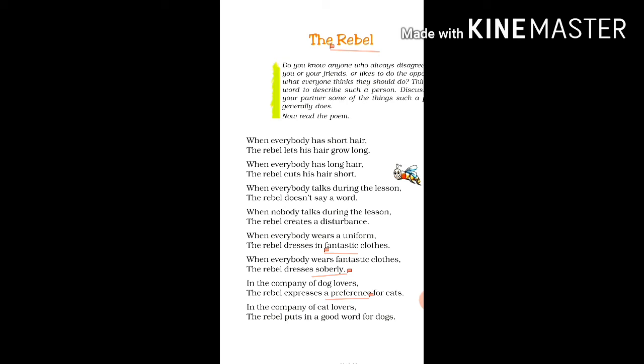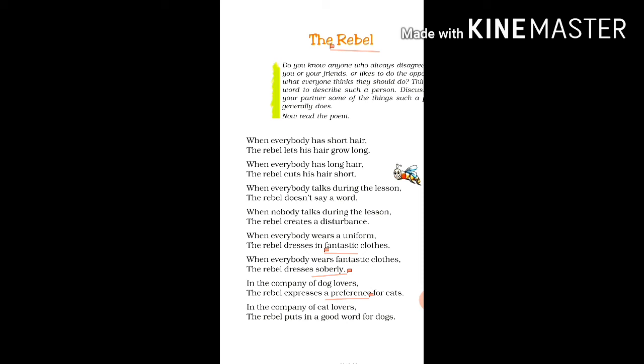In these lines, the poet expresses the idea that if some people love dogs as pet animals, the rebel talks about the usefulness of cats. He prefers cats to dogs. So children, it means the rebel is always different from the society. When people love dogs, he loves cats, and when people love cats, he loves dogs.